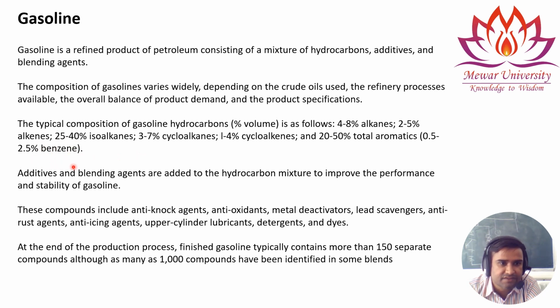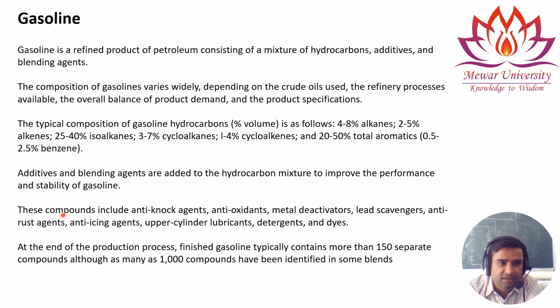Additives and blending agents are added to the hydrocarbon mixture to improve the performance and stability of the gasoline. These compounds include anti-knocking agents or antioxidants, metal deactivators or lead scavengers, anti-rust agents to remove corrosion, anti-icing agents, upper cylinder lubricant, detergents and dyes.